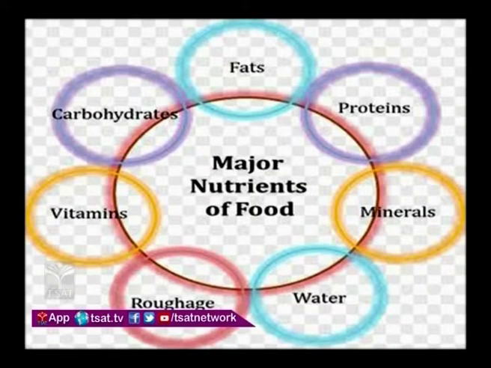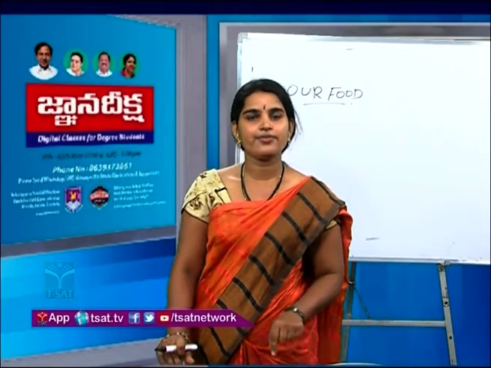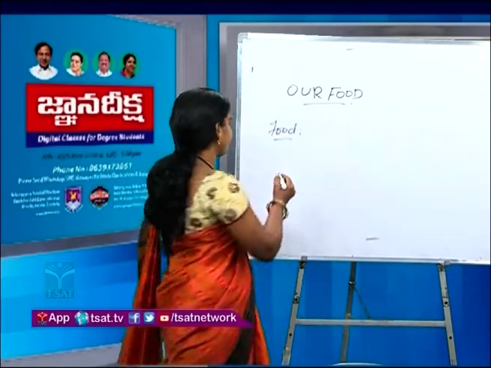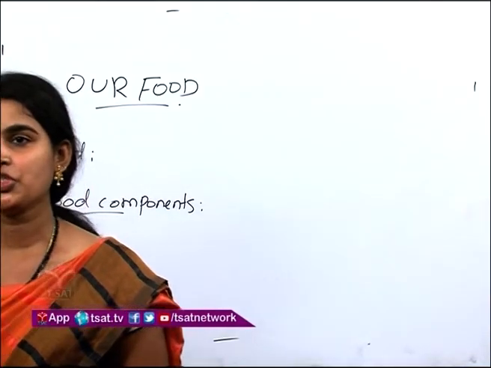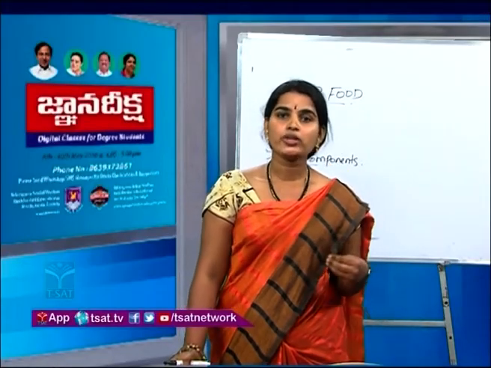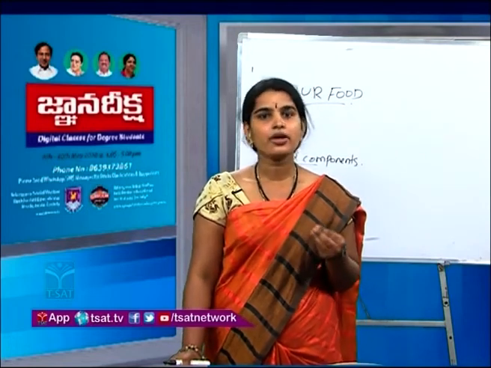Now, you may be eating different varieties of food, right? Let me tell you what the different food components are. Prior to going to the classification of food components, you first need to know what food components are. So the essential nutrients, the essential substances from food which promote the growth and development of an organism, are known as food components.